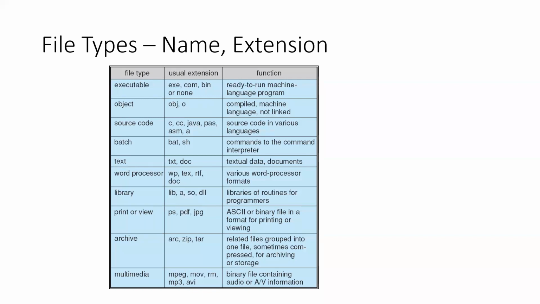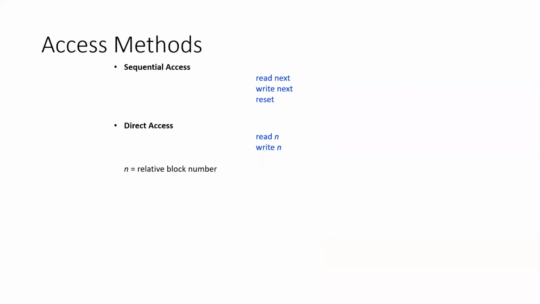There can be many, right? So access methods also differ. The main two types of access methods would be sequential and direct access. In sequential access, it goes through a sequence: read, write, and it will reset. Again, it will read, write, reset.